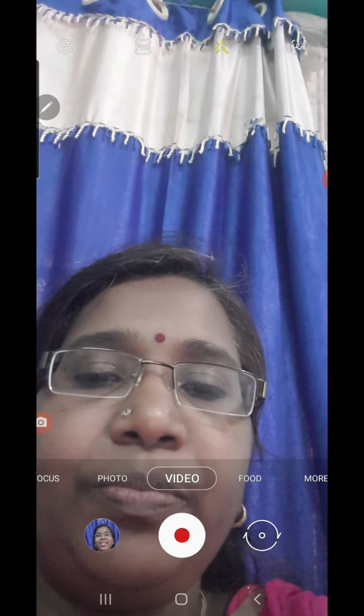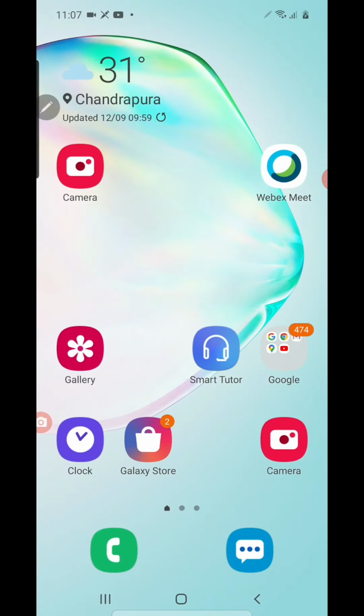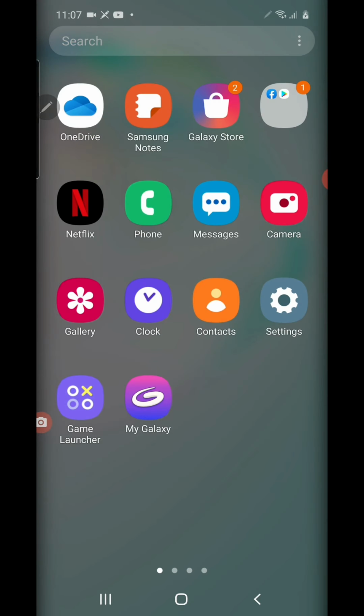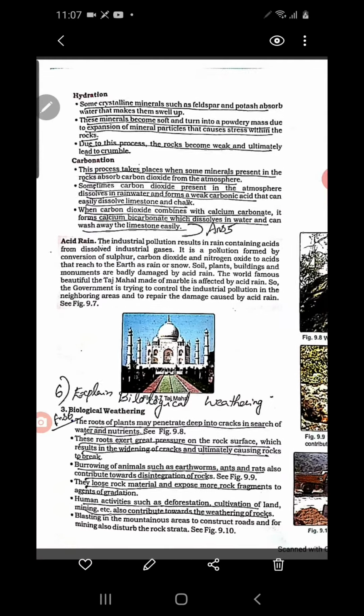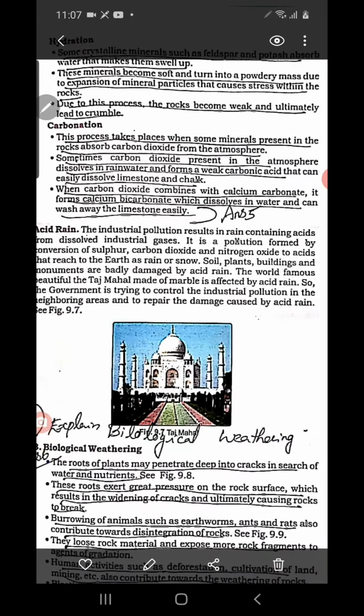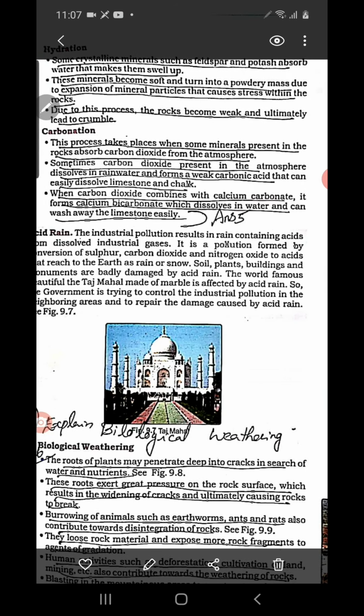Clear? Okay. Hydration is over and next is carbonation. So what is carbonation? When some minerals in the rocks react with carbon dioxide in the atmosphere, they change into new compounds. Understood? That is called carbonation. Very simple, just like oxidation.